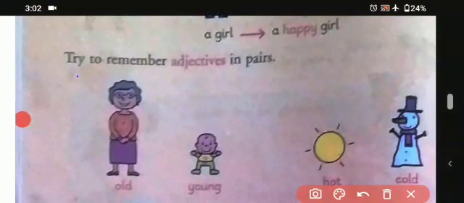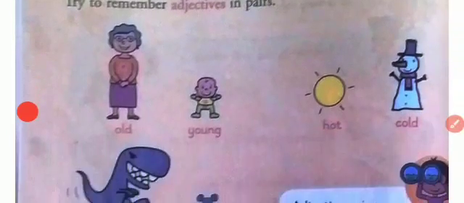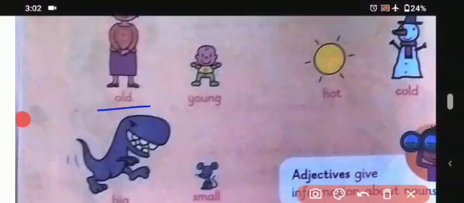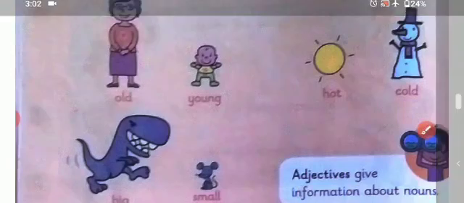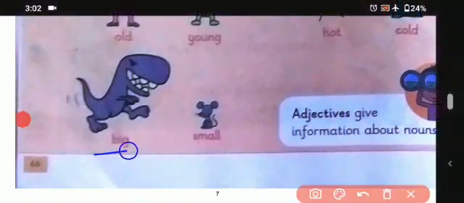So here is another one. Try to remember adjectives in pairs. So here are some pairs also. So please students, learn these pairs. Okay, so the first ones are old, young, hot, cold. Okay, and then big and small. So these are the pairs, and students, please learn these pairs by heart.